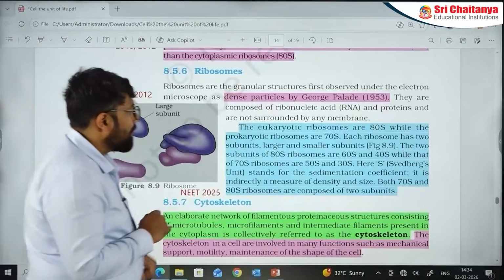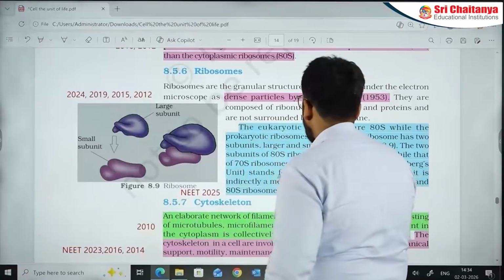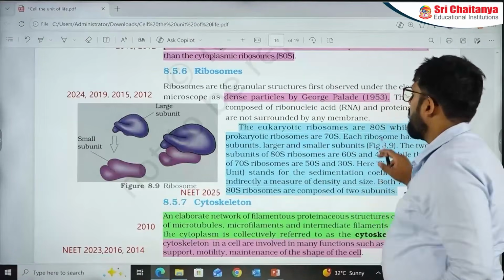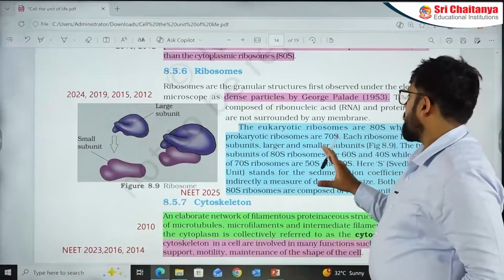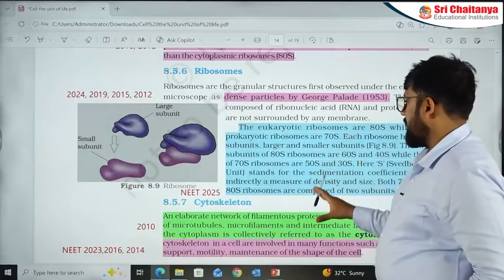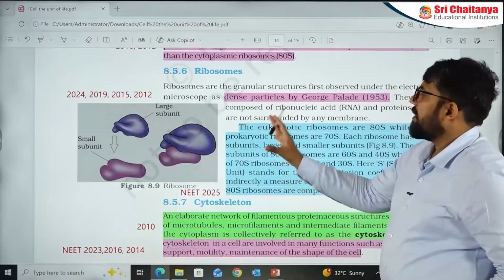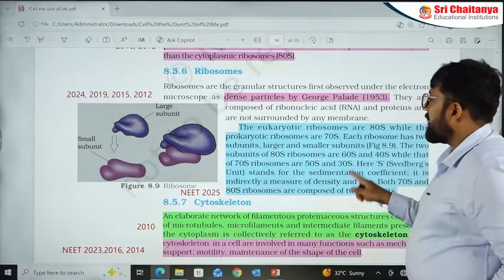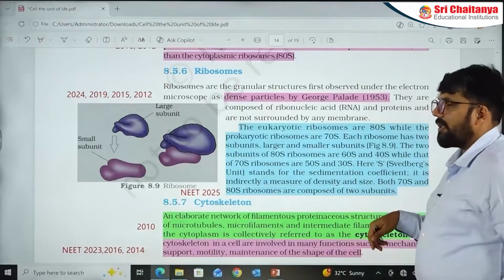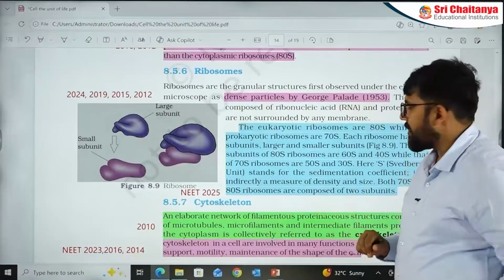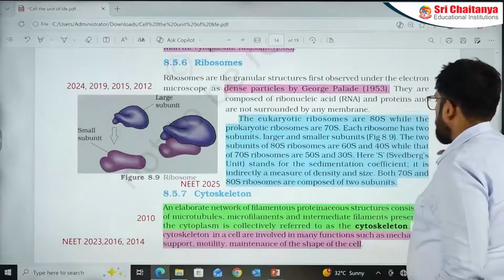But yes, remember one part that many students don't see, though we have already made the table around and all. So 70S ribosome and 80S ribosomes are mentioned, very specific things, small subunit, large subunit. This diagram can also appear. NEET 2025 actually made a question around it in which they talked about the subunit type of question, which appeared last year.